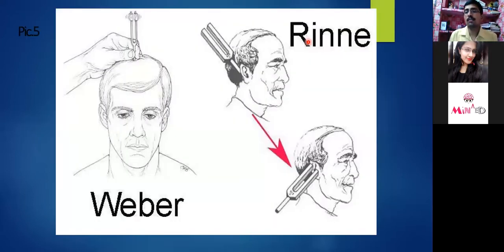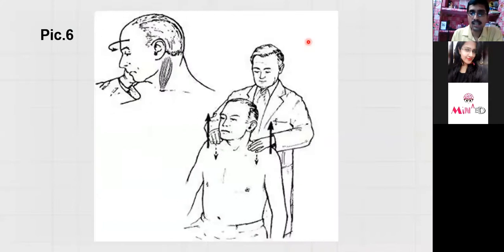This is the commonest test used to examine your vestibulocochlear nerve, basically the cochlear part of your vestibulocochlear nerve. We'll see the auditory part, whether the patient is able to hear or not. Here we are trying to assess the trapezius and sternocleidomastoid. Why? Because we are assessing the 11th cranial nerve, the accessory.